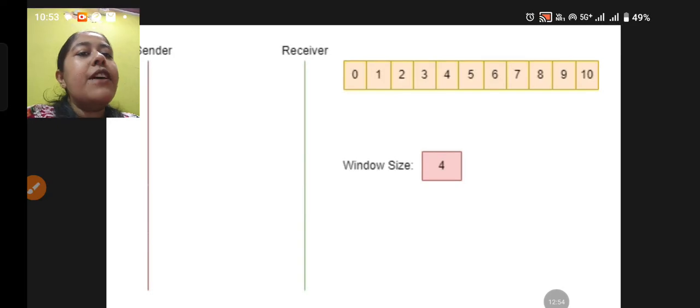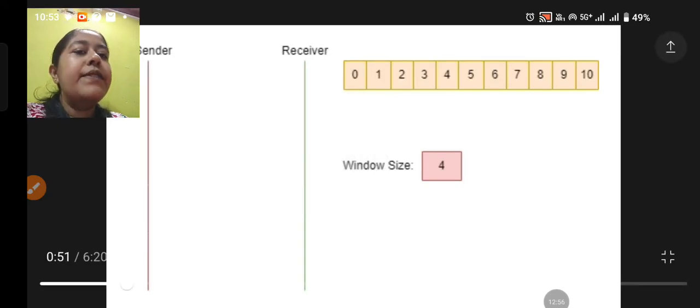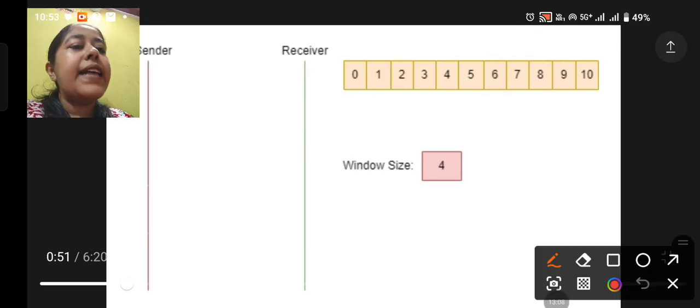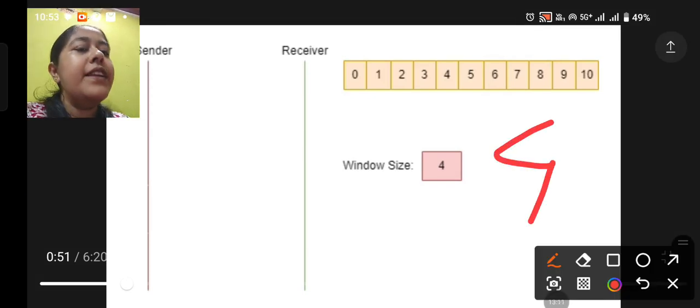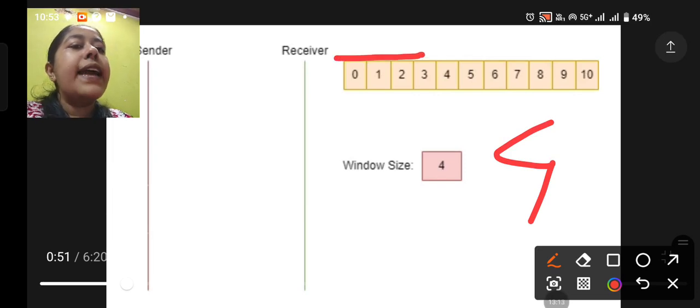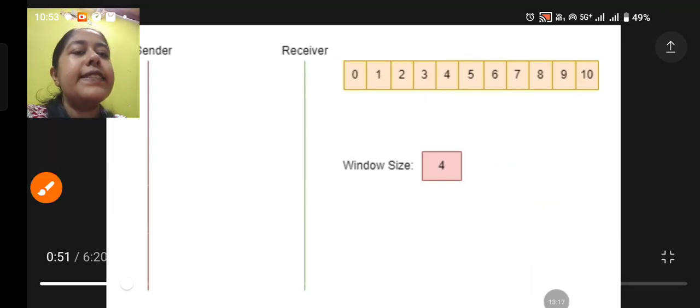Now, this is the first step. You can see here, we will see the example, right? Here you can see these are the frames, 11 frames in total, 0 to 10. Now, window size is 4, so up to this will be my window. Now, let's see what is happening here.